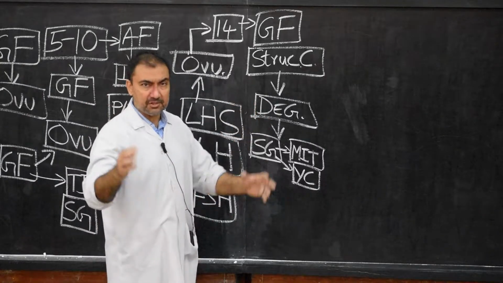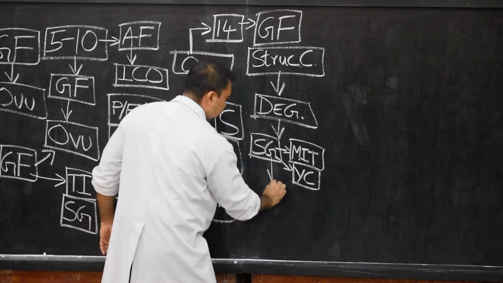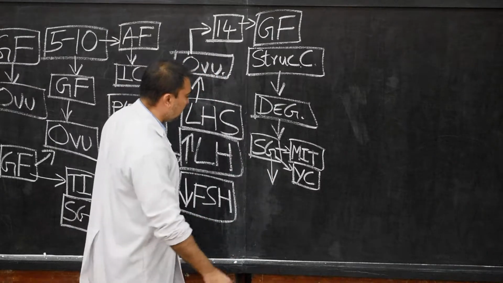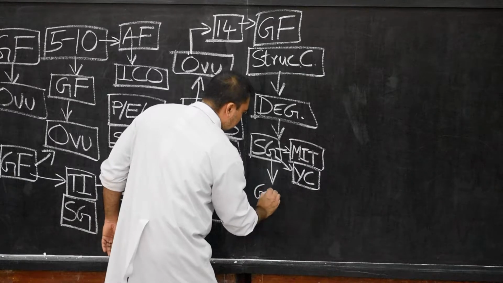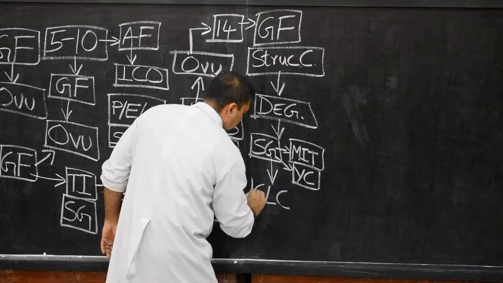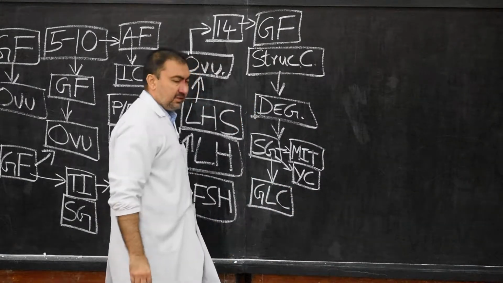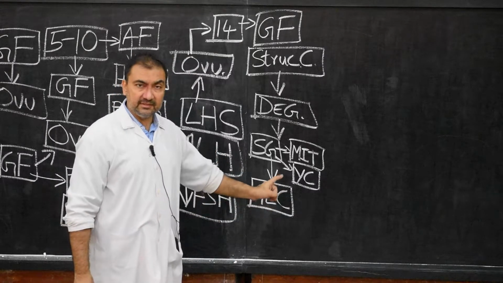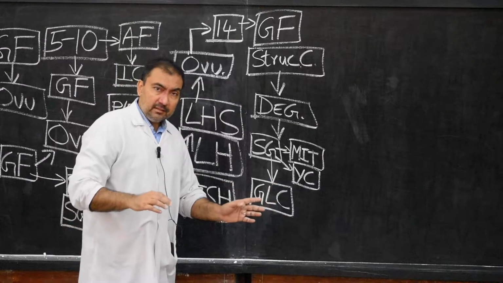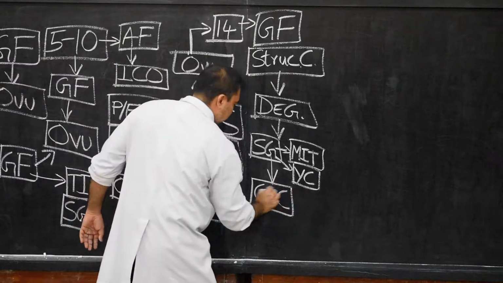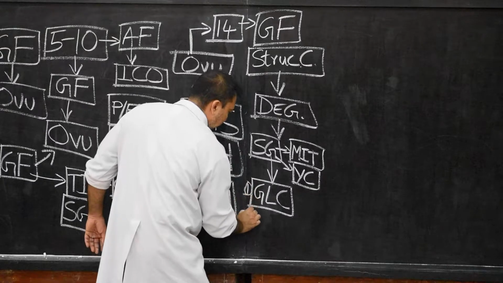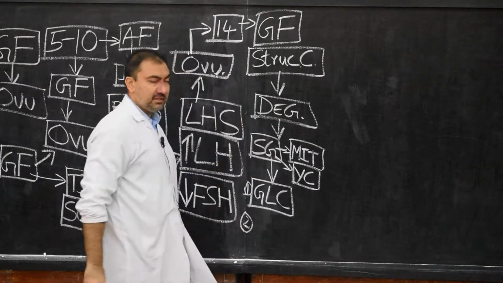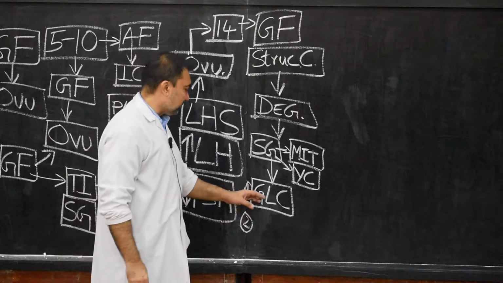After enlargement, these cells of stratum granulosum will then be known as granulosa lutein cells. One mark question: what are granulosa lutein cells? This is the first change I will mention, the development of granulosa lutein cells from stratum granulosum.